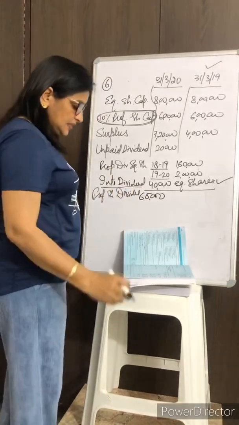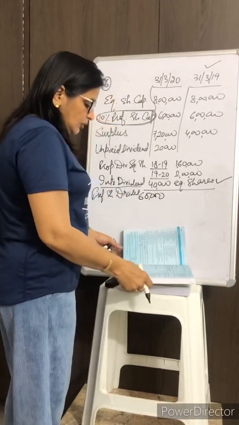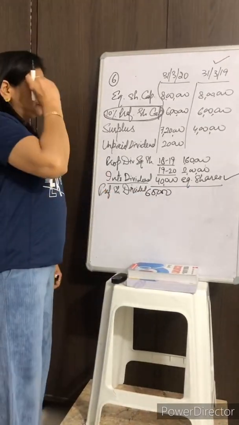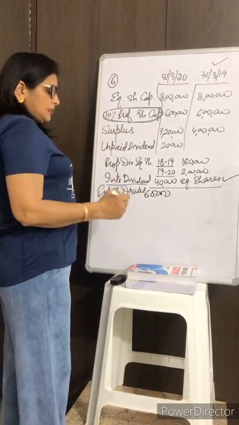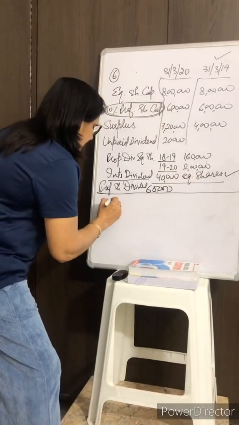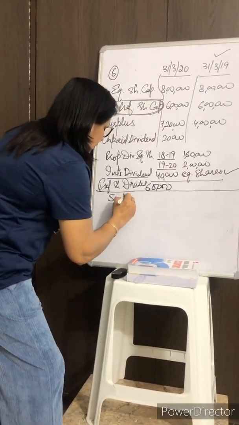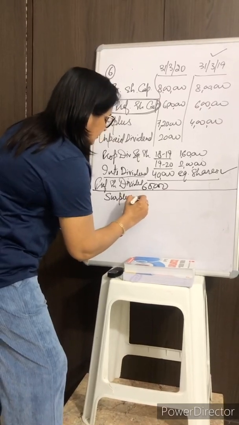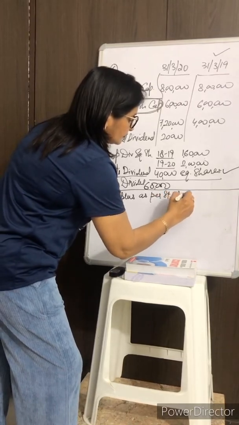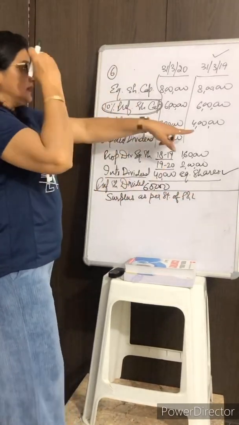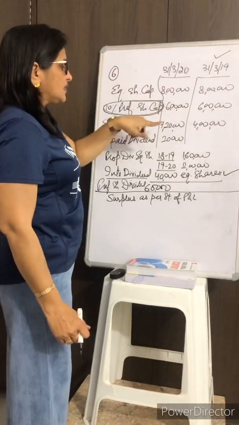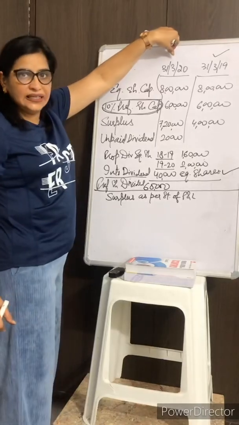This is the information which is given, and it is asking to calculate net profit before tax and extraordinary item. So for net profit before tax and extraordinary item, first of all we will take the surplus, or profit as per statement of profit and loss, that is 4 lakh for the year ending 19 and it becomes 7,20,000 for the year ending 20.